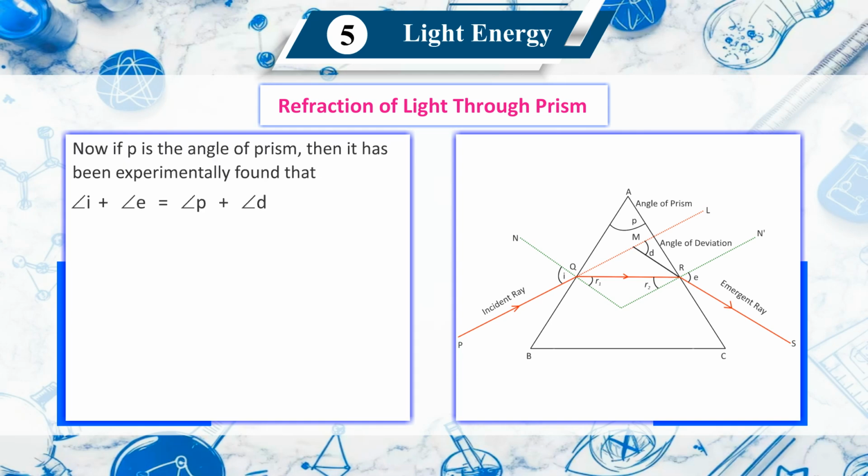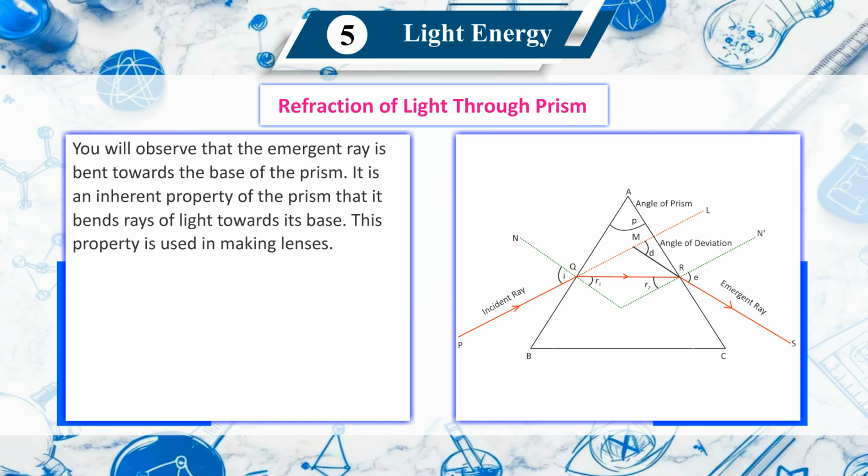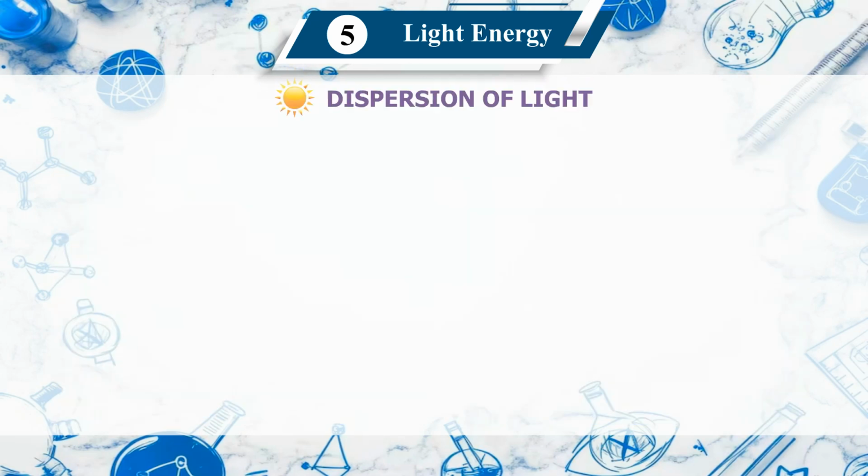Now if P is the angle of prism, then it has been experimentally found that angle I plus angle E is equal to angle P plus angle D. Angle of incidence plus angle of emergence is equal to angle of prism plus angle of deviation. You will observe that the emergent ray is bent towards the base of the prism. It is an inherent property of the prism that it bends rays of light towards its base. This property is used in making lenses.